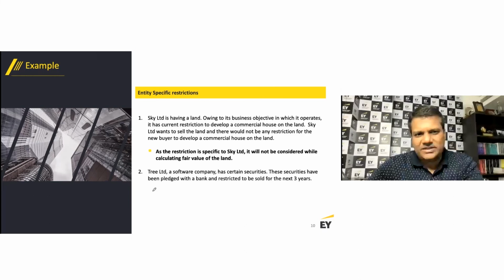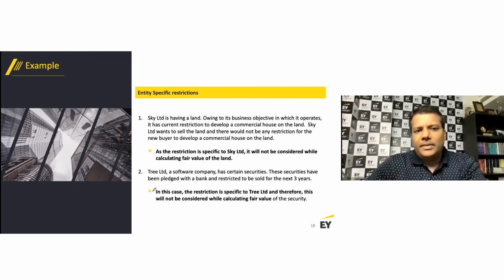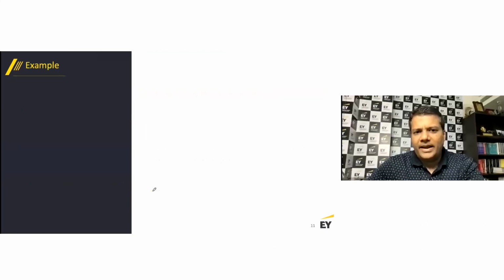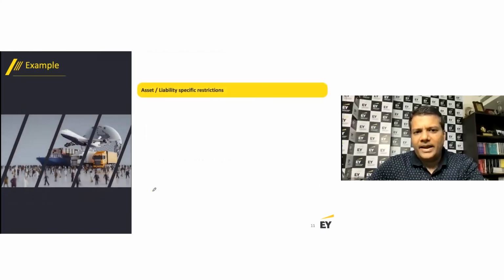Tree Limited, a software company, has certain securities. These securities have been pledged with a bank and restricted from being sold for the next 3 years. In this case, the restriction is again specific to Tree Limited and has nothing to do with the security, and hence it is not to be considered while determining the fair value of the security. Let's take an example where there are asset and liability specific restrictions. Mr. Y has bought a yacht for private use.